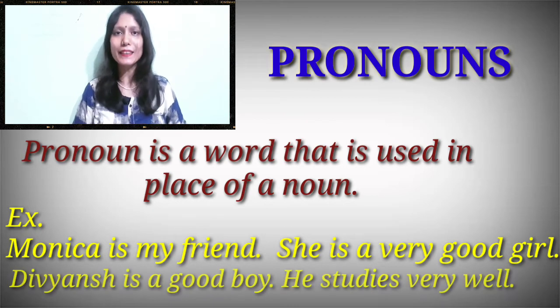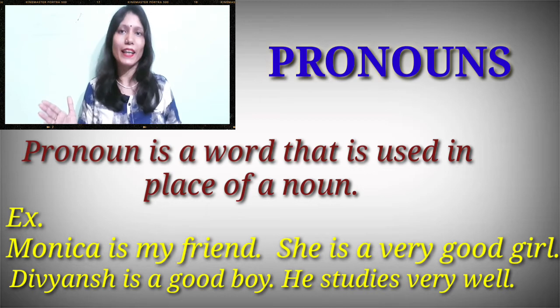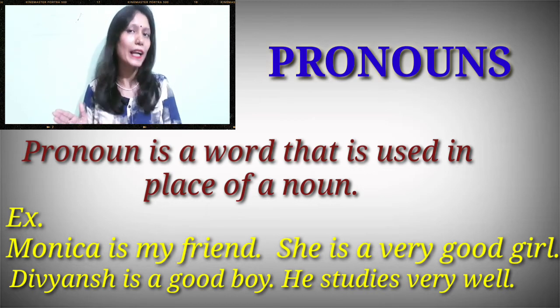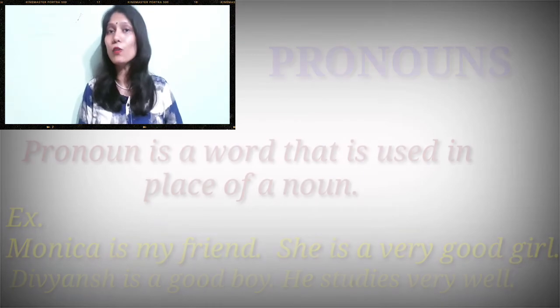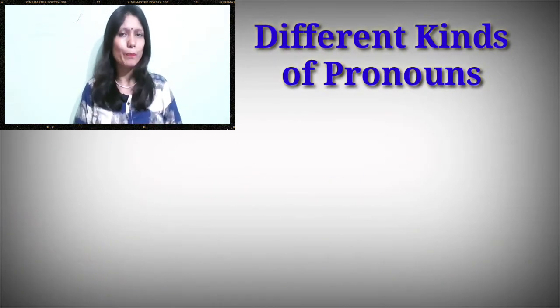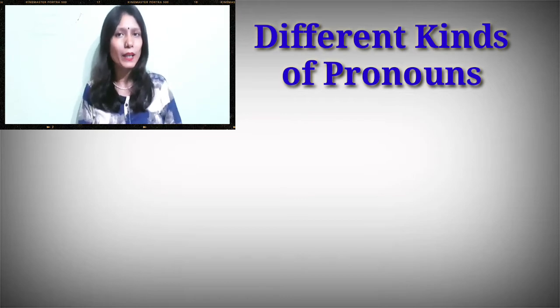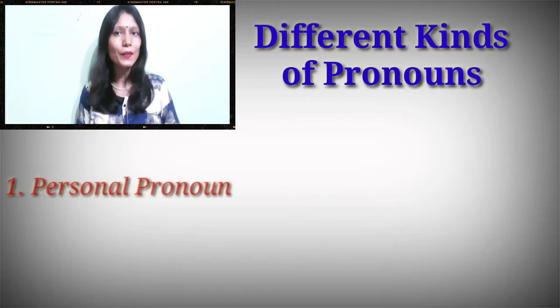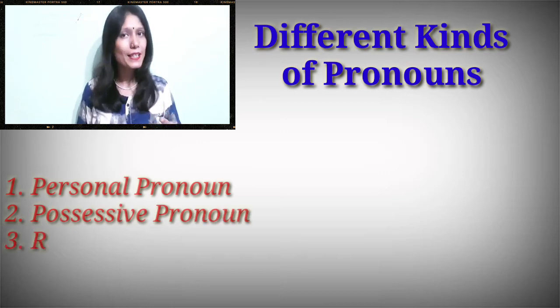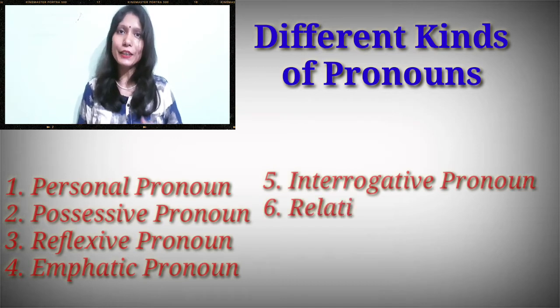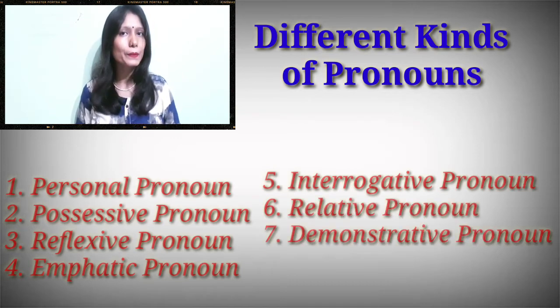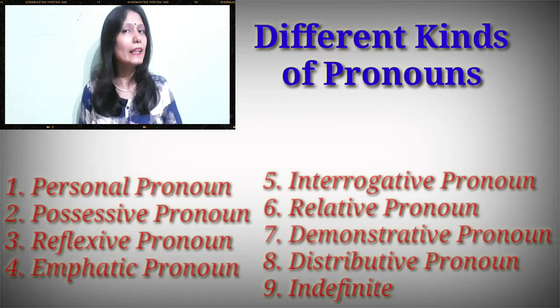One more example, Divyansh is a good boy. He studies very well. So Divyansh is a noun, and in the next sentence in place of Divyansh I have used he. So he is a pronoun. Now what are the different kinds of pronouns? There are many kinds of pronouns like personal pronoun, possessive pronoun, reflexive pronoun, emphatic pronoun, interrogative pronoun, relative pronoun, demonstrative pronoun, distributive pronoun, and indefinite pronoun.